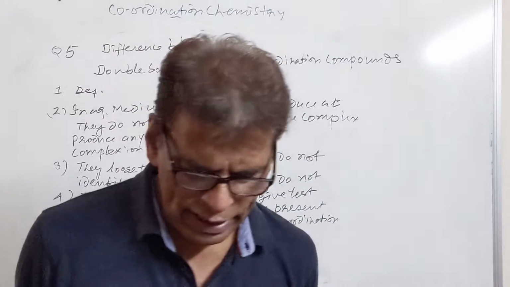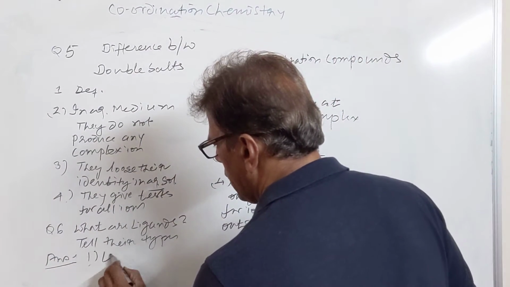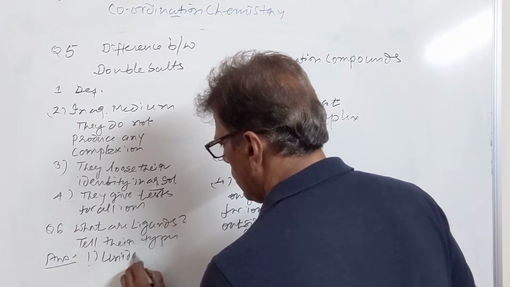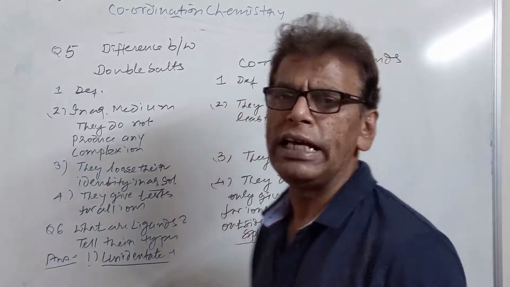And the ligands are of many types. Number one is unidentate ligand. Dent word is from teeth.